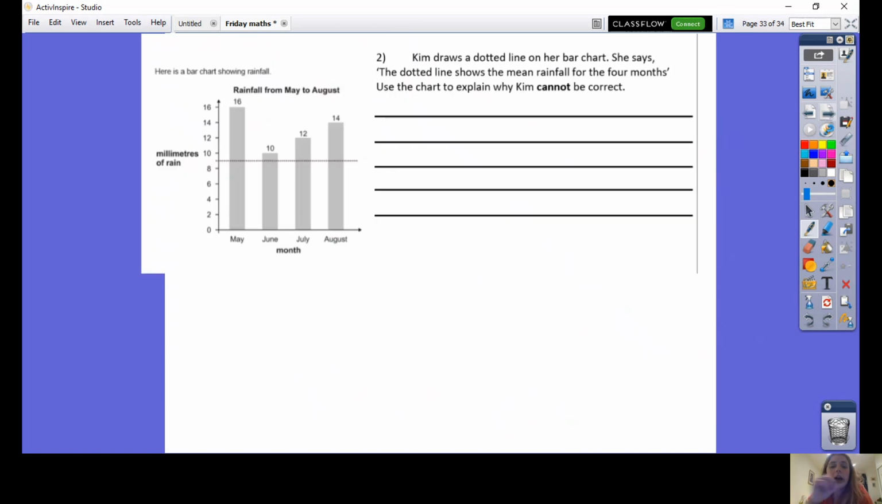No, that's correct. Okay, the next one says Kim draws a dotted line on her bar chart. She says the dotted line shows the mean rainfall for 4 months. Use the chart to explain why Kim cannot be correct. Basically, all you need to do here is find the actual mean. She says the mean here is here, and that's 9. Let's find what the mean actually is.